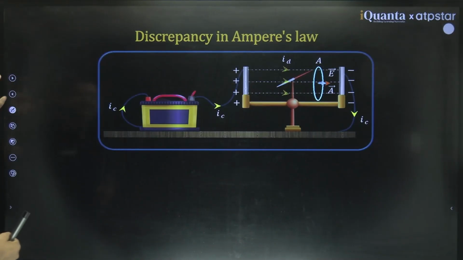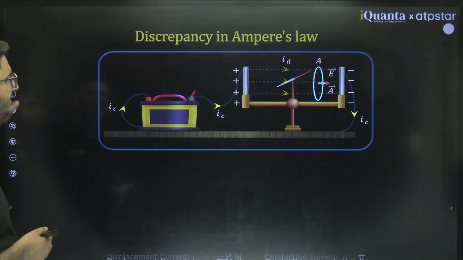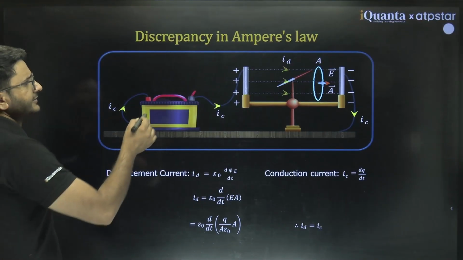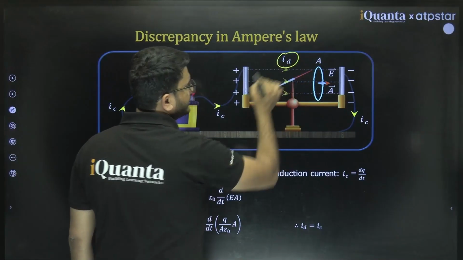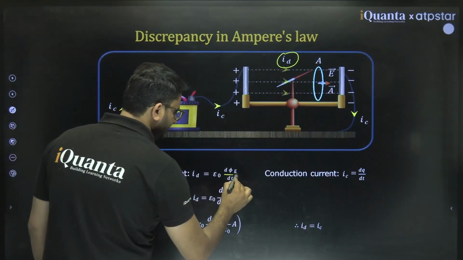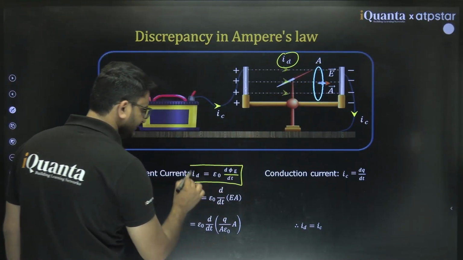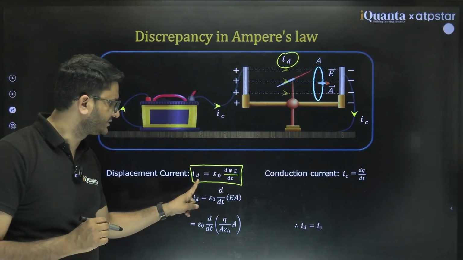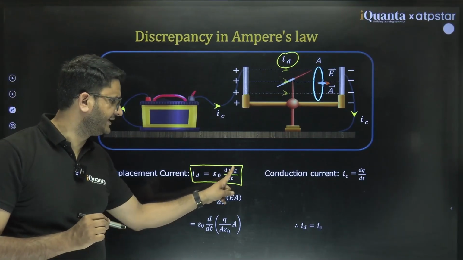So what is the discrepancy? How did he resolve the discrepancy? He said that the displacement current in the wire would be something like this. Just now I wrote I_D equal to d phi E by dt.